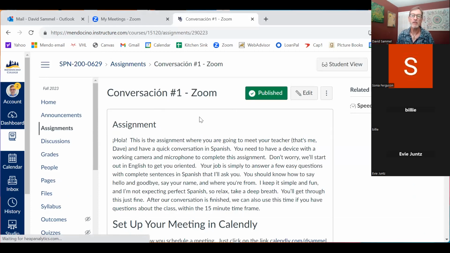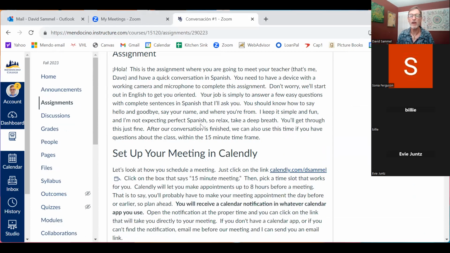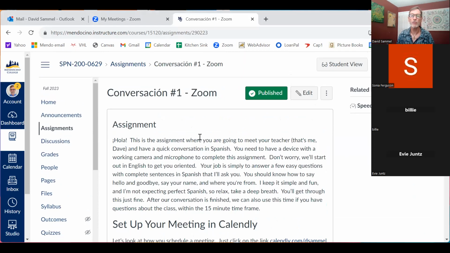And this is actually a Zoom meeting that will be different. We're not going to set up a meeting in Calendly. We're just going to do this on Saturdays. If there are issues with a Saturday for you, just let me know. If there's a makeup assignment you can do, it doesn't matter. It's not that important. What else did I want to show you in here?